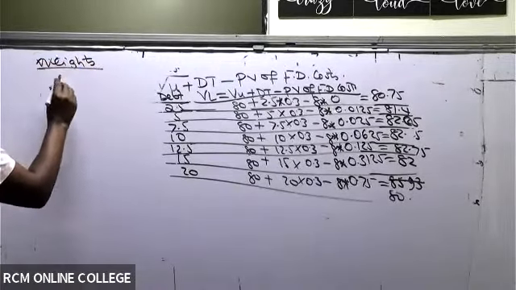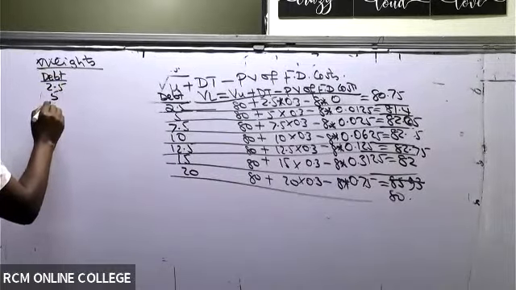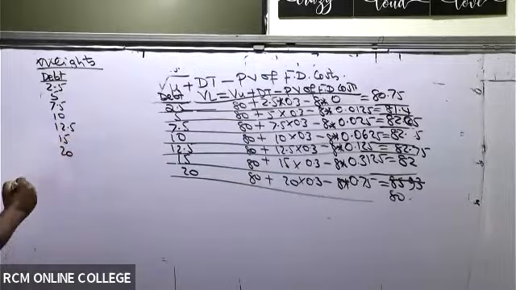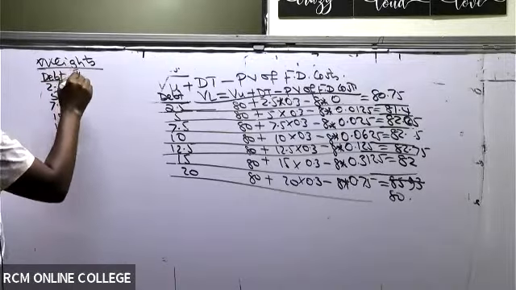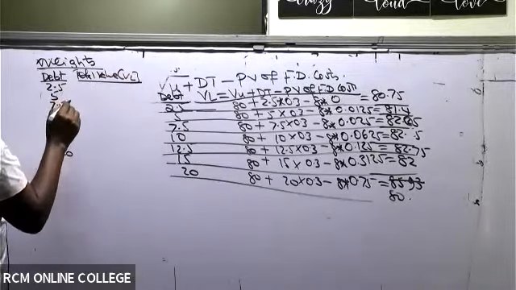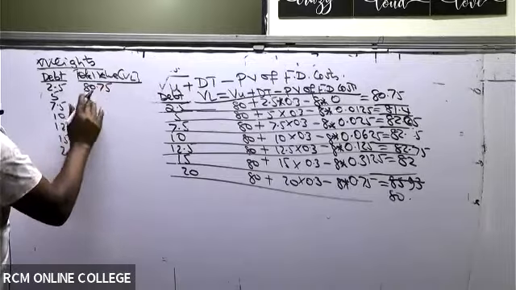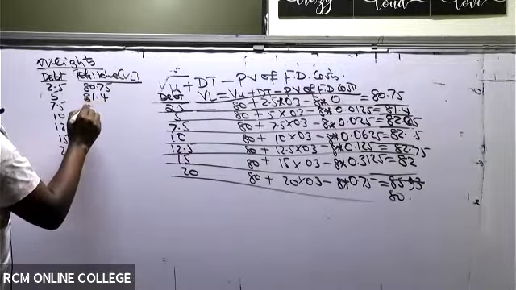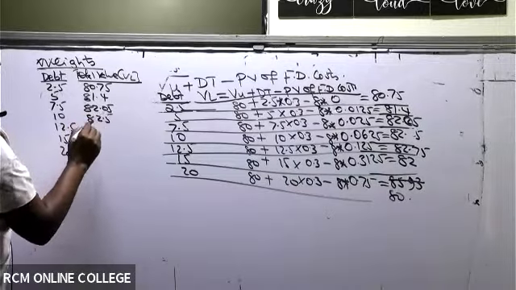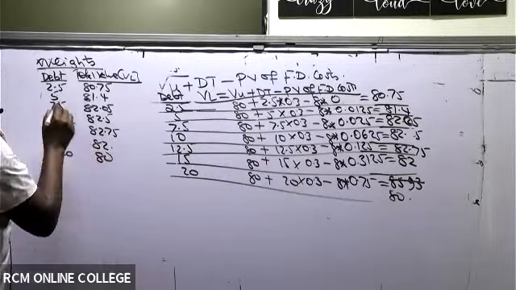For the weights, of course, we need debt. Debt will always be there: 2.5, 5, 7.5, 10, 12.5, 15, 20. And then we have what we call total value. Total value is my VL. For VL, I have 80.75, 81.4, in this case 82.05, 82.5, 82.75, 82, then I have 80, like that.